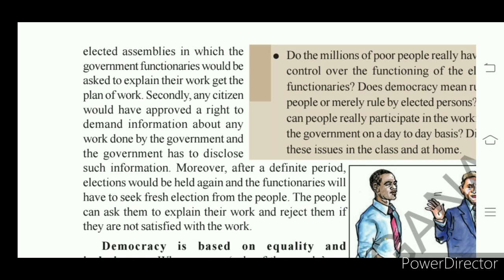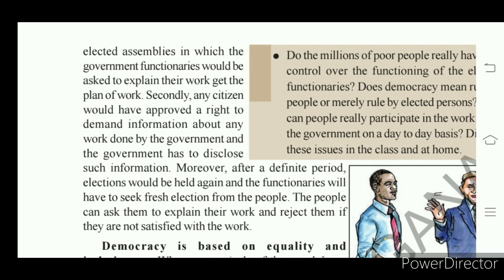Understand? It doesn't mean that they have to provide confidential information relating to the nation's security. Okay, if you ask about the defense information, which is relating to the protection of the nation, that will not be provided. So some information which is very valuable in terms of the protection of the nation is not disclosed. Remaining everything is disclosed.